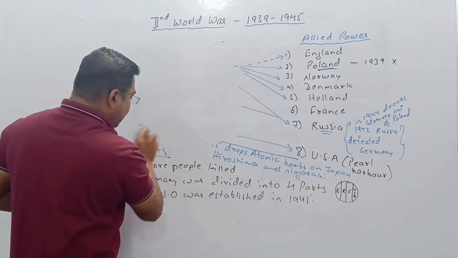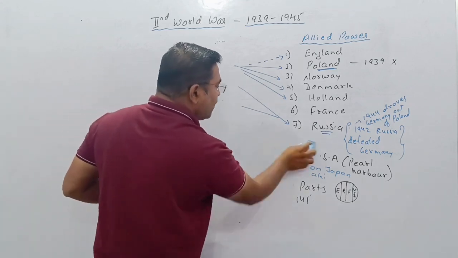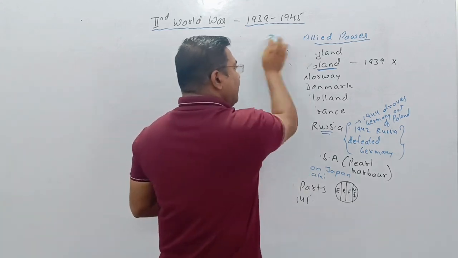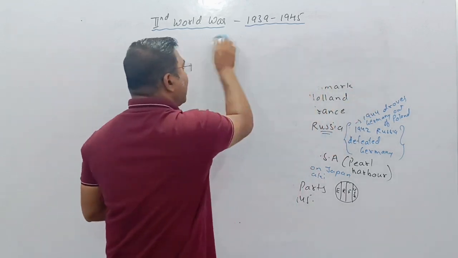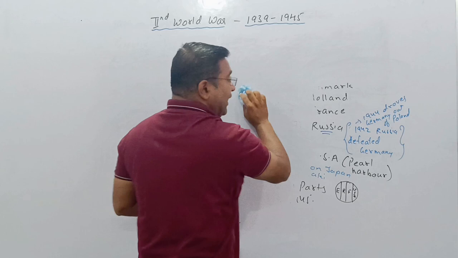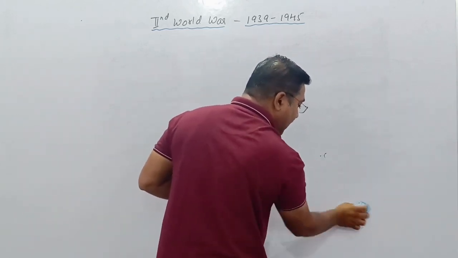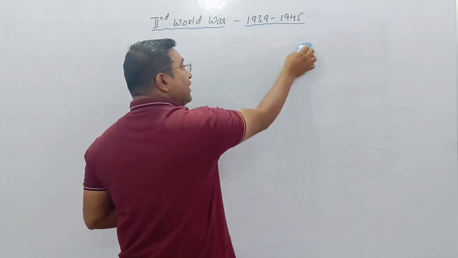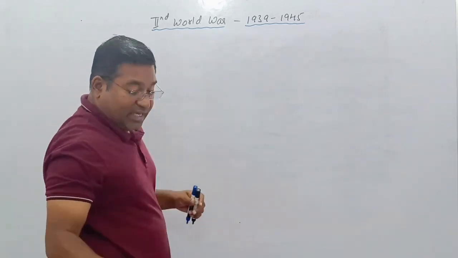It was a nuclear attack, and this is the reason that today no country wants to jump into a world war. Every day we listen that many nations are engaged in war, whether related to the economy, to territorial area, or to the making of weapons.